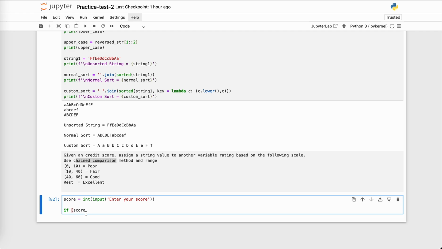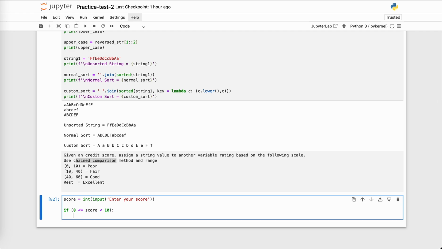By having something like this: 0 less than equals to score and then less than 10. Okay, so this is called the chained comparison method, where this is equivalent to saying that a score should be between 0 and 10. So 0 less than equals to score less than 10.